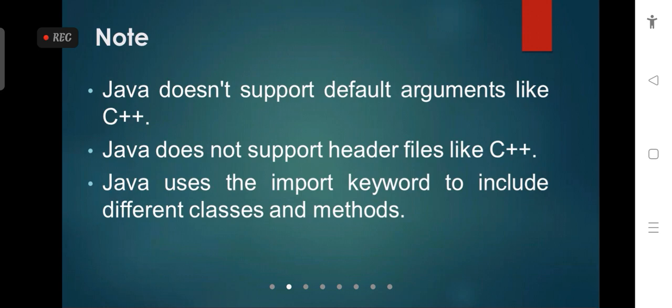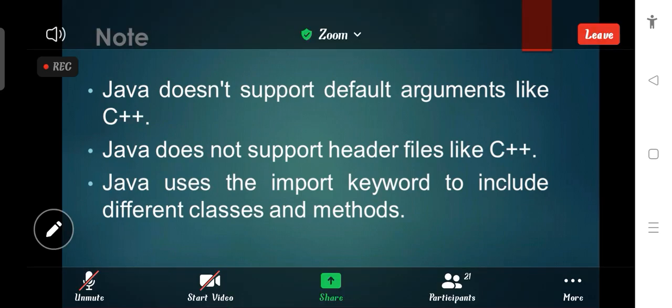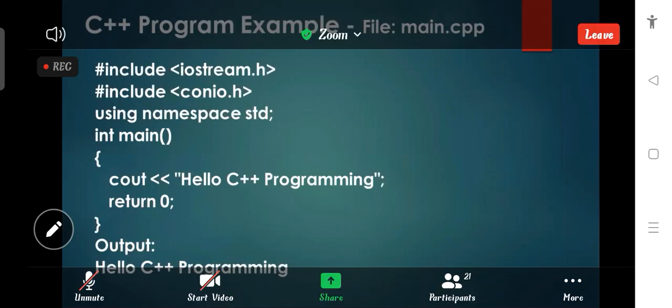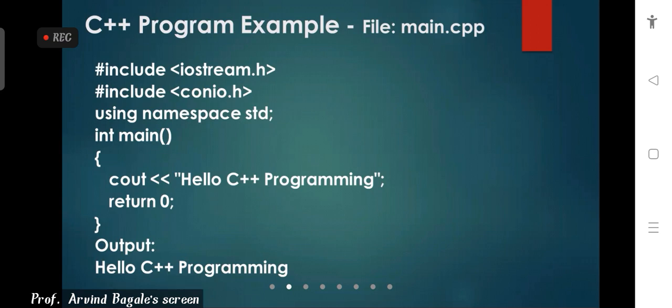Okay, so these are the main differences between the C++ and Java programming languages. Suppose here we see one simple example for the purpose of the difference between C++ and Java. Here we see the first example using the C++ programming language.